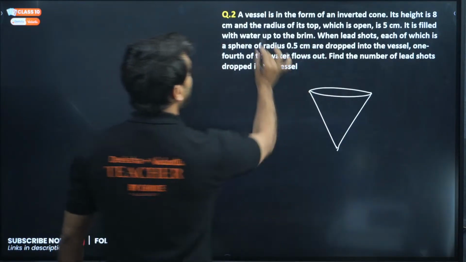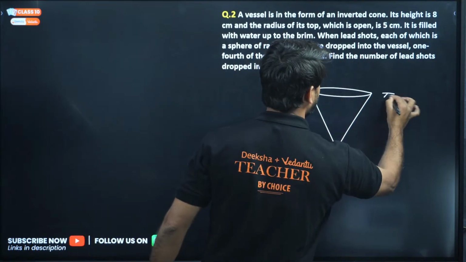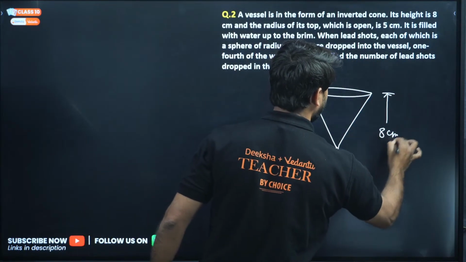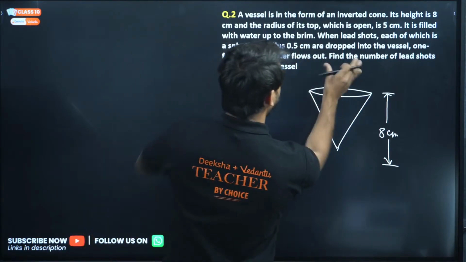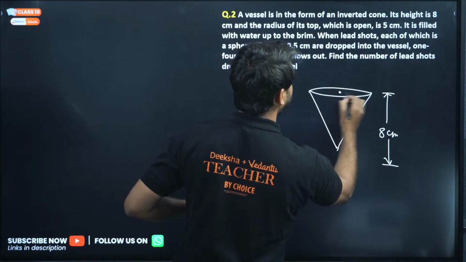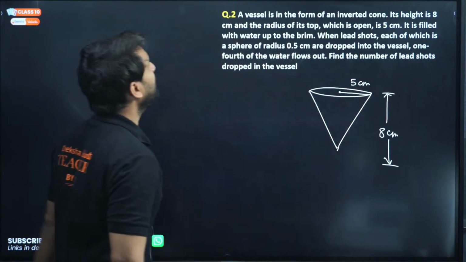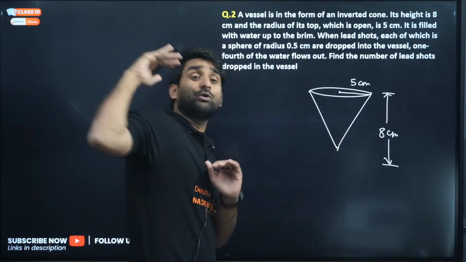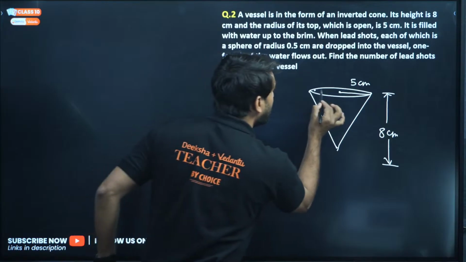Now, a vessel in the form of an inverted cone, its height is 8 centimeter, means the height is 8 centimeter. Very good. And the radius of the open top is 5 centimeter. It is filled with water up to the brim. Means water is completely filled till here. This is called the brim.